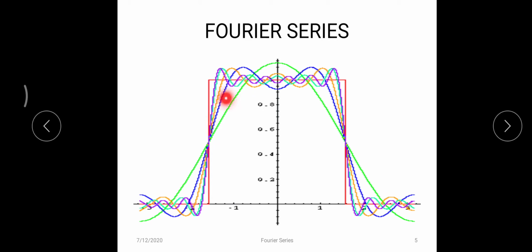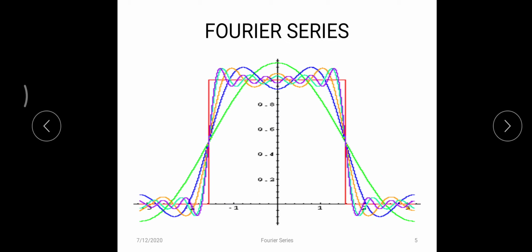Now we increase the number of harmonics. Let us consider the blue color, which produces two harmonics. Even now we are not able to achieve the entire waveform, that is, this red color square waveform.